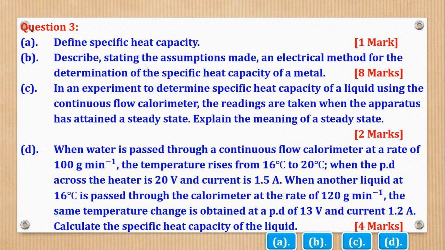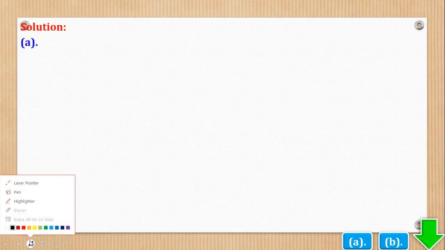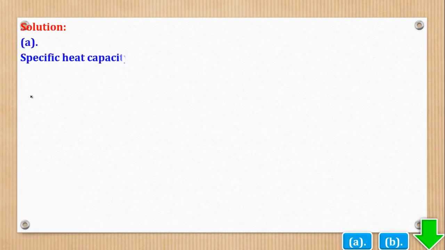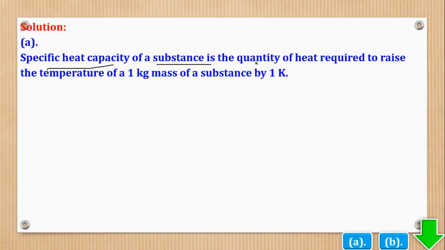So now we shall go to question 3. Question 3 part A says define specific heat capacity. So specific heat capacity of a substance is the quantity of heat required to raise the temperature of 1 kilogram. So when you see this word specific, the word 1 kilogram must be seen. 1 kilogram mass of a substance by 1 Kelvin.